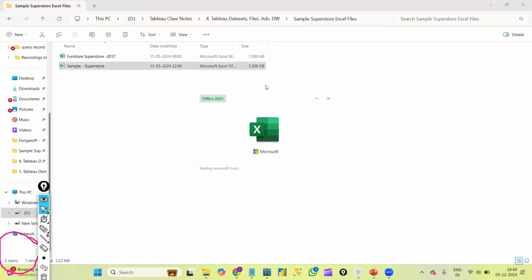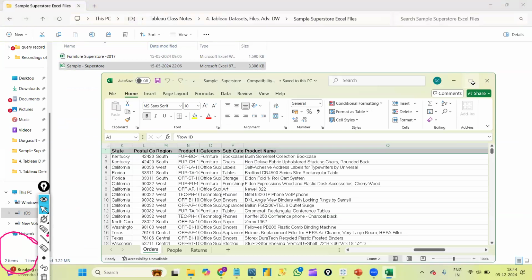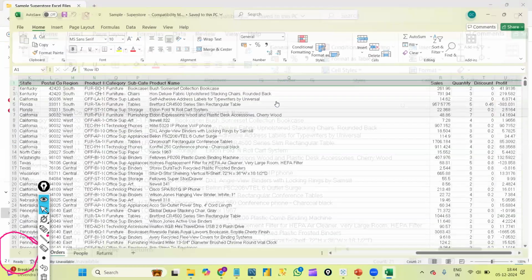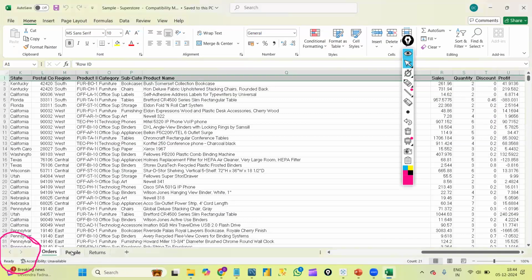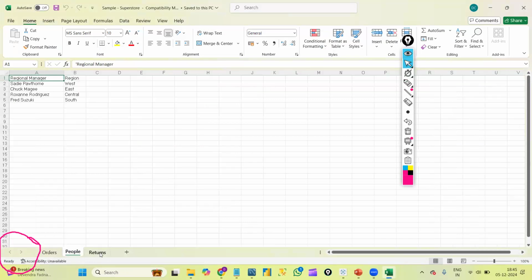Suppose this is the same sample superstore file here. This is what I'm talking about. In Excel files, we have sheets like this, right? This is the orders sheet, people sheet, and returns.